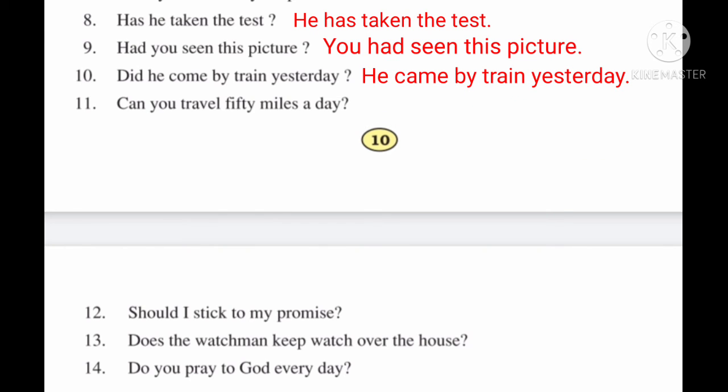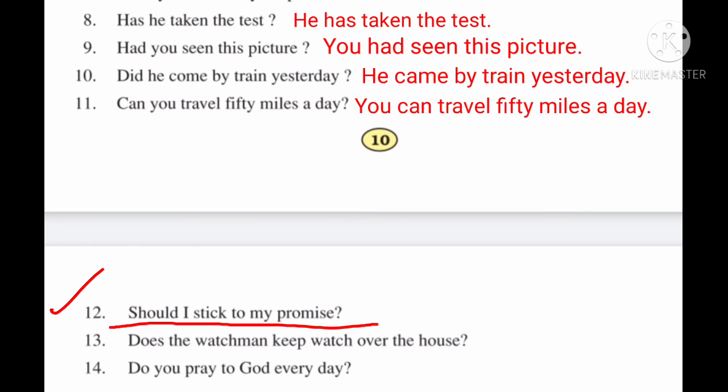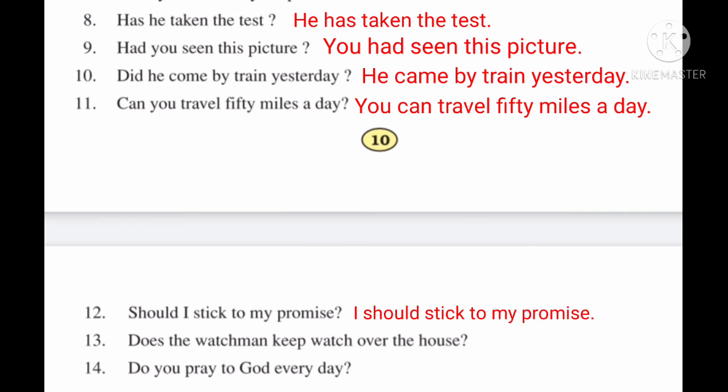बेटा अब देखो यहाँ पे ये interrogative sentence है but it is of past indefinite. And when we change it into assertive sentence, then we use only second form of verb. Right? Same as he came by train yesterday. Okay. Now the 11th sentence, can you travel 50 miles a day? So the sentence is you can travel 50 miles a day. Now the 12th sentence is, should I stick to my promise? So we can make the assertive sentence as I should stick to my promise.